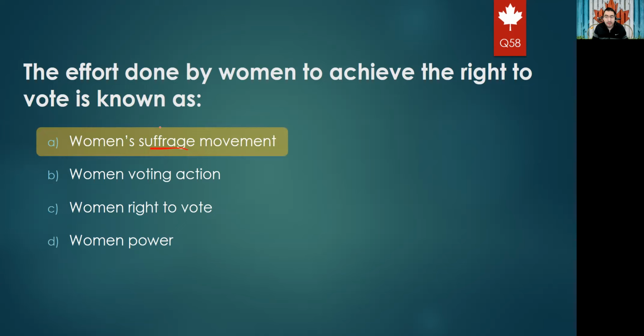Next question: what is the meaning of the Remembrance Day poppy, which Canadians wear on Remembrance Day? To remember our king and queen, to celebrate Confederation, to honor political leaders who had died, or to remember the sacrifices of Canadians who have served or died in war till date. For sure, we know that the poppy is just to remember the people who sacrificed their lives during wars. So the right answer is D.